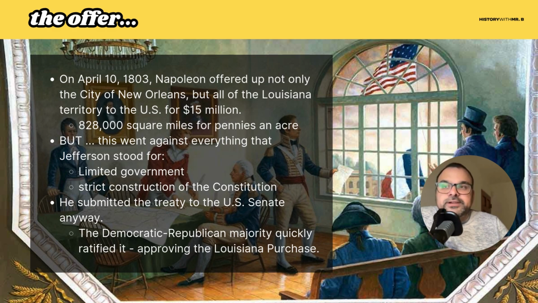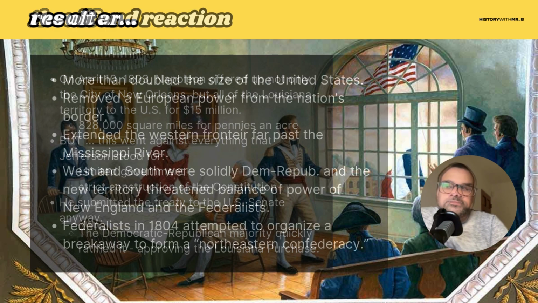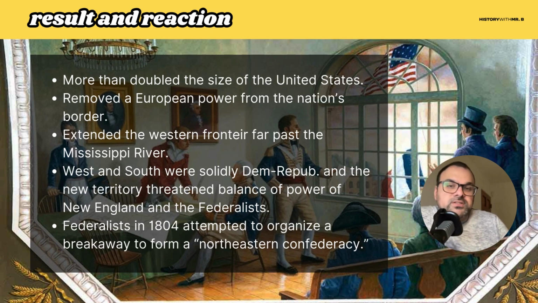So he submits the treaty to the United States Senate. There's a majority in the Senate of Democratic Republicans, and they quickly ratify that and approve the Louisiana Purchase. And the result of that is pretty significant. The most significant result is that it doubles the size of the United States.